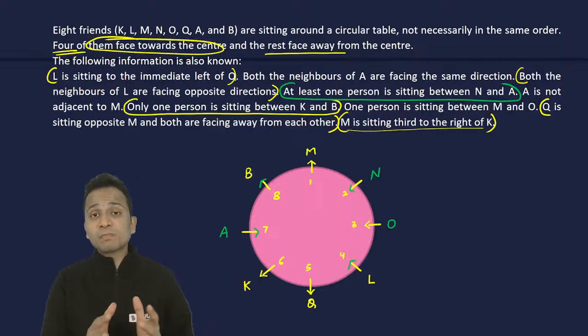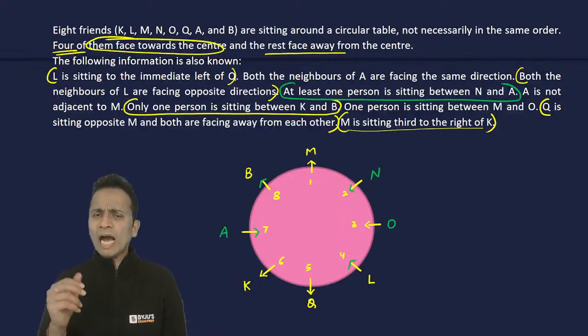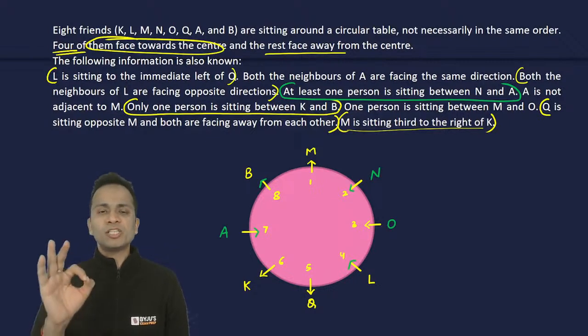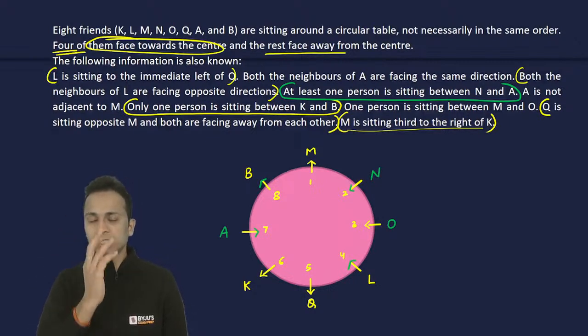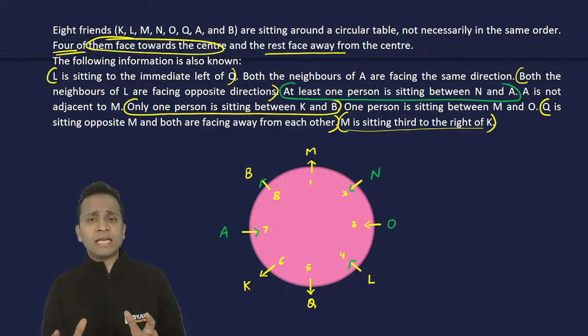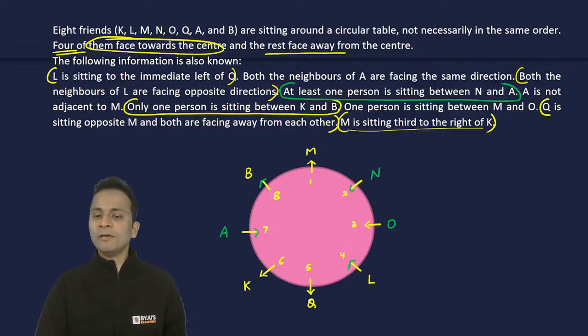Fine. I have explained each and every aspect of this arrangement. Ideal time to solve this set is 3 to 3.5 minutes. Then there are 5 questions. Every question can be answered in less than 20 seconds. So the maximum total time for this set should be 5 minutes. 5 questions, 5 minutes. It's wonderful. So let's look at the questions one by one.